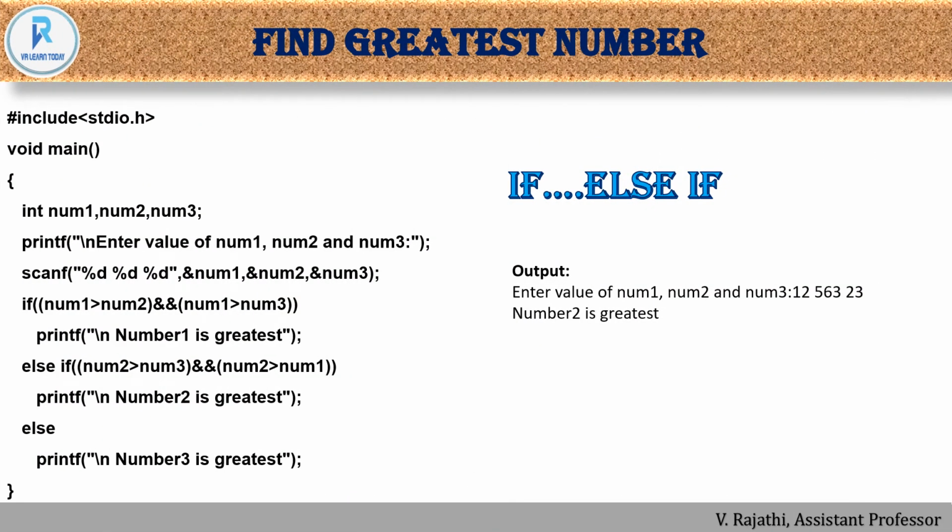And this is finding the greatest number by using if else if. So we are using logical AND, which is a logical operator. We already know, right? Logical AND, logical OR, logical NOT. We discussed all these things in the operators video. So if you forgot, you can go back and see that video. In the if condition, I'm checking 2 conditions by using the logical AND, and the corresponding statement, and then else if, again I give the condition, and again a printf statement. This is the example of else if ladder.